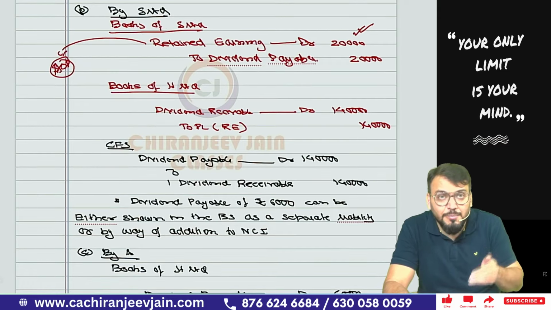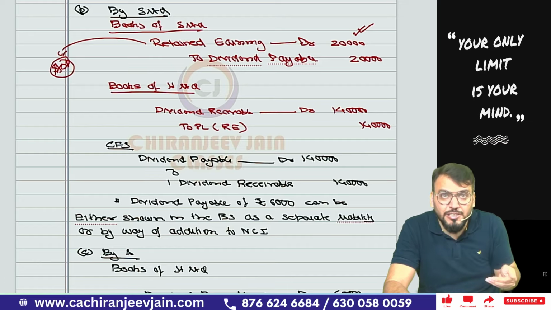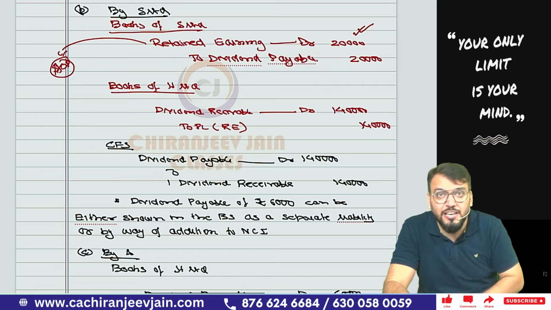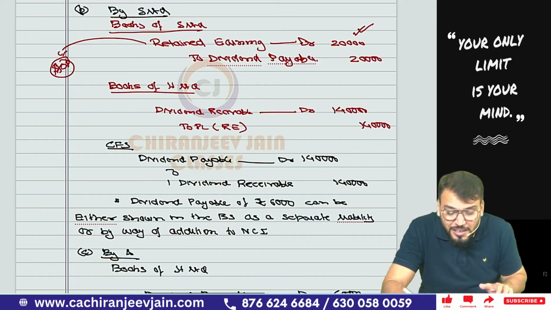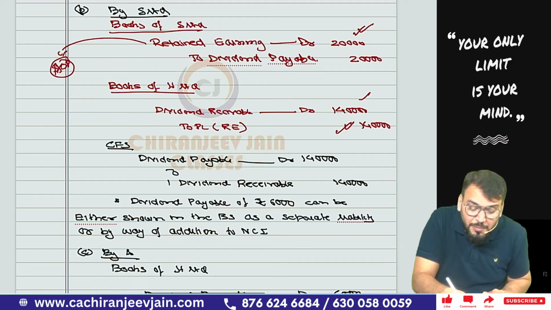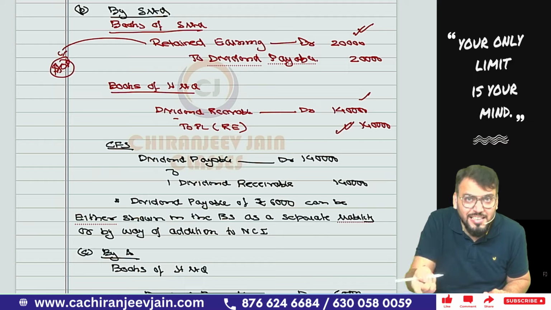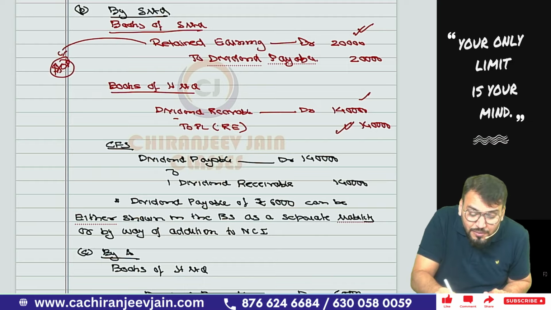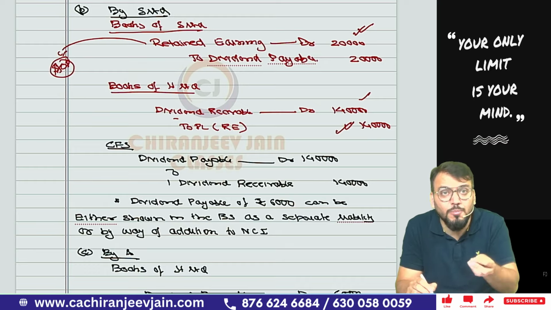Now can you say whatever dividend is declared by S Limited will be receivable by H Limited? Therefore, H Limited should pass one journal entry. What journal entry? Dividend receivable account debit to PL, and from PL it will go to retained earning only. So this dividend receivable should come in the standalone balance sheet of H Limited as a current asset. Correct. And retained earning will be increased by how much? 14,000. Why? Because 70% of the dividend amount, 70% of 20,000, is 14,000 only.